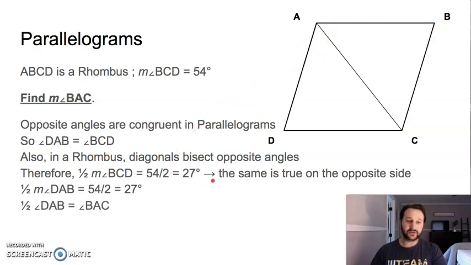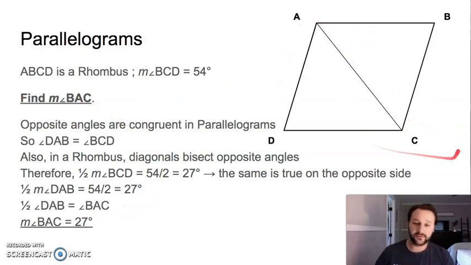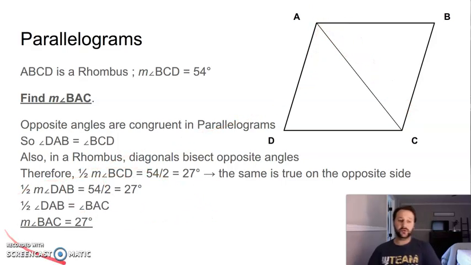So we know that those are congruent or equal. 1/2 of DAB is BAC or DAC. So 1/2 is true of either of those, and therefore we know that the measure of angle BAC is 27 as well. We could have inferred that from knowing that in a rhombus, diagonals bisect opposite angles, but I just wanted to show how that can be true.